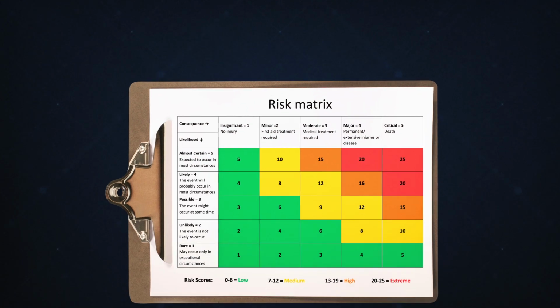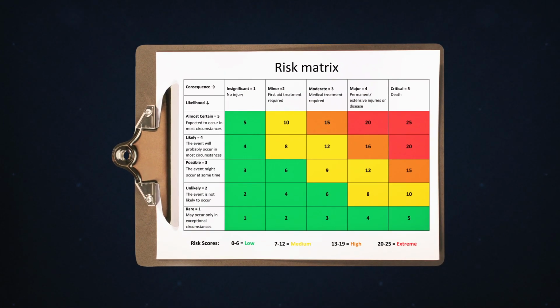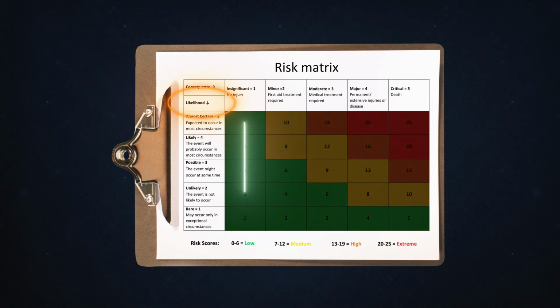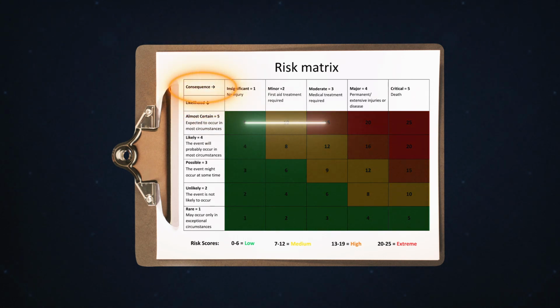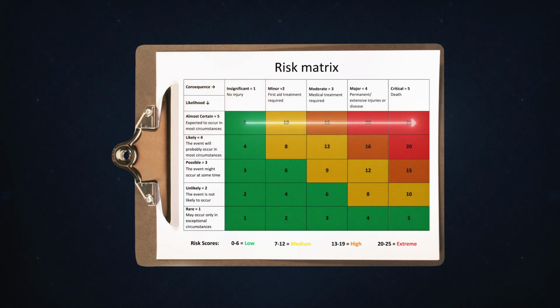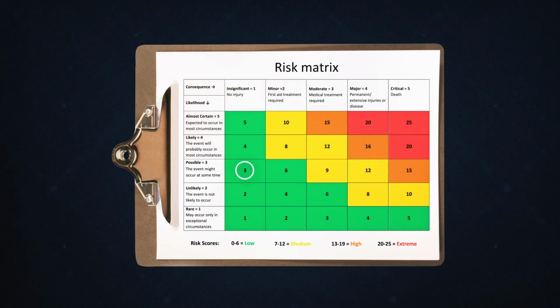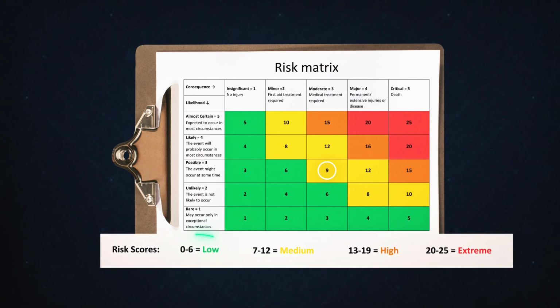The matrix is usually set up as a grid. One side of the grid represents the likelihood, from rare to almost certain, and the other side represents the consequence, from insignificant to critical. By finding where the likelihood and consequence intersect on the grid, you can determine the risk level: low, medium, high, or extreme.